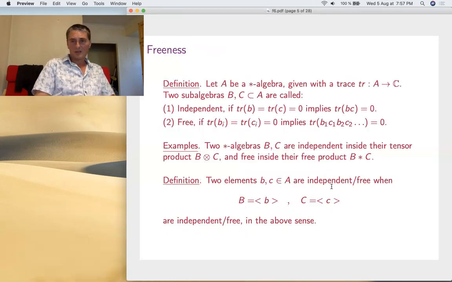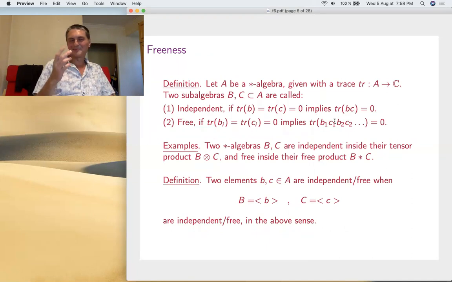Now we'll also need a few things about freeness, or Voiculescu theory. If we're given a star algebra, but quite often a C star or von Neumann algebra with a trace, algebras are called independent when, well, they're independent, as you know, this is the condition. And free: basically the same thing happens, but now we no longer take just products of B and C, but alternating products.